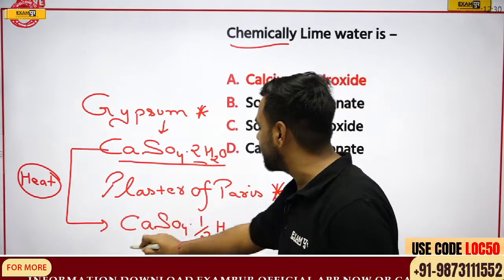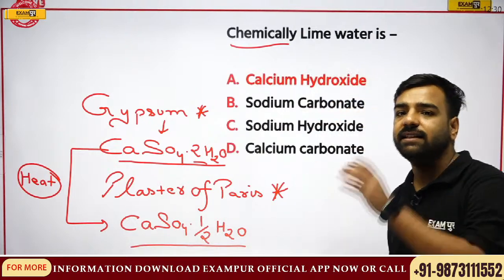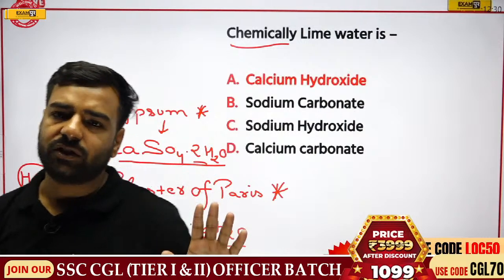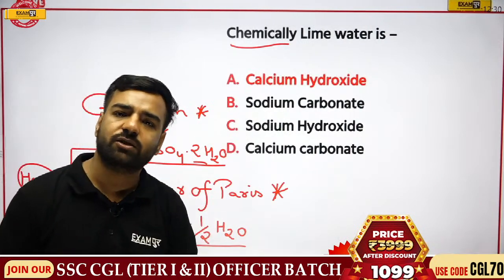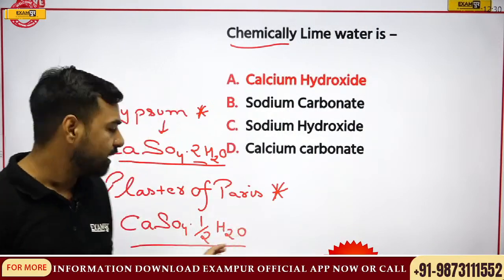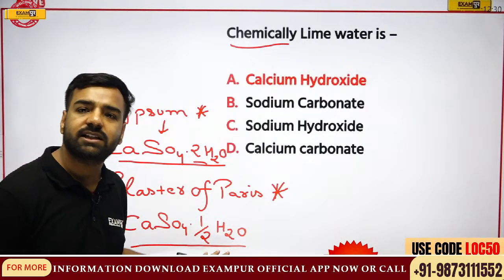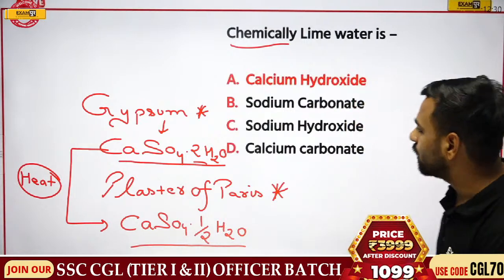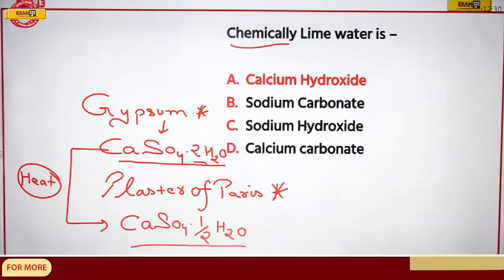So both the things are again very, very important. These are asked in the examination. We must remember this. So Vikramaditya, the answer which you gave was totally correct. CaSO4.2H2O, if I'm heating that up and it is converted into CaSO4.half H2O, this is your plaster of Paris, that is POP. Fine. So we have discussed this also.